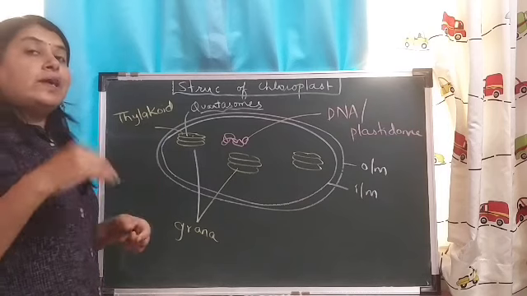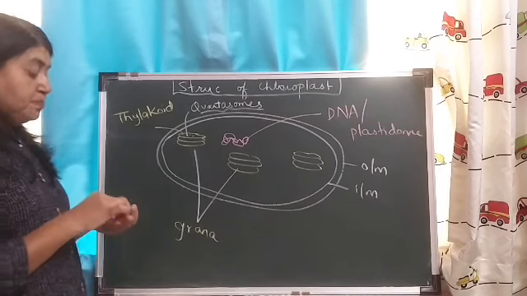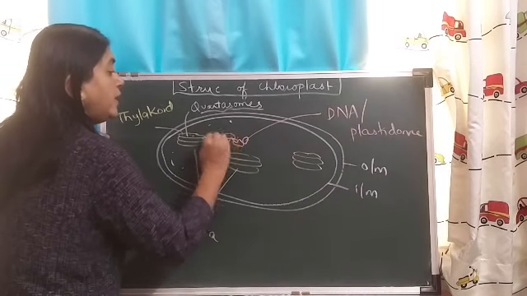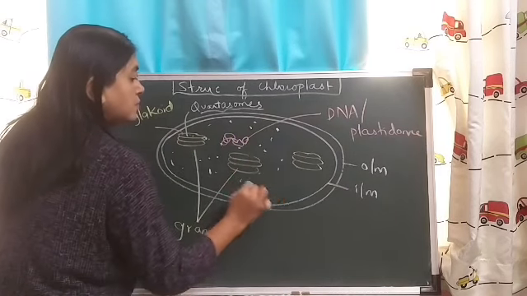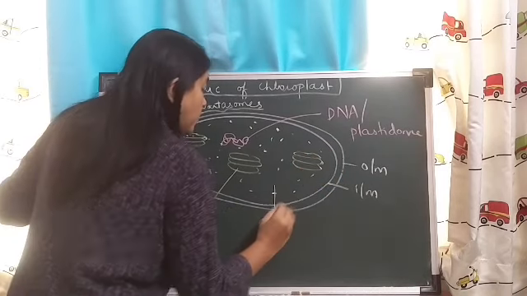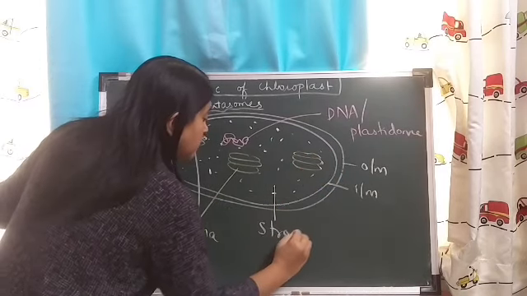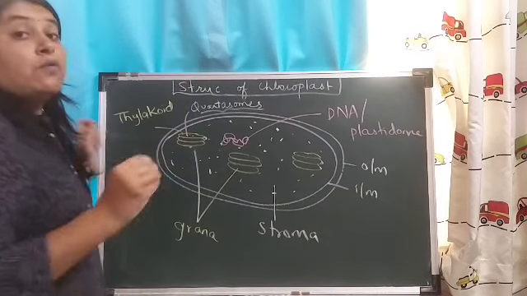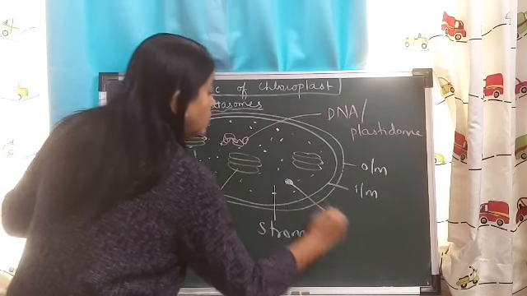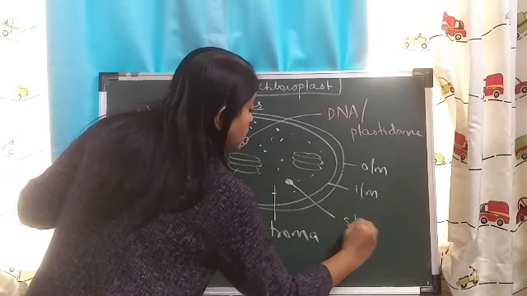We will talk about quantasomes later on once again. Now, chloroplast contains stroma. What does the stroma contain? Stroma contains the stored food which is in the form of starch.